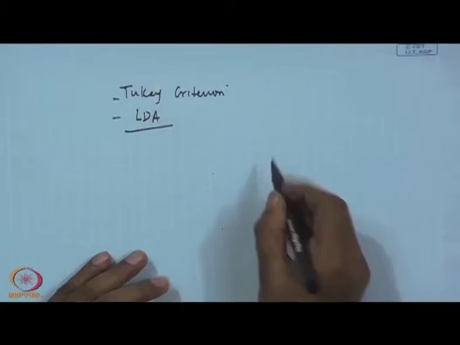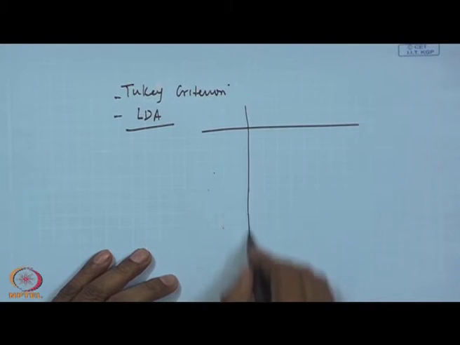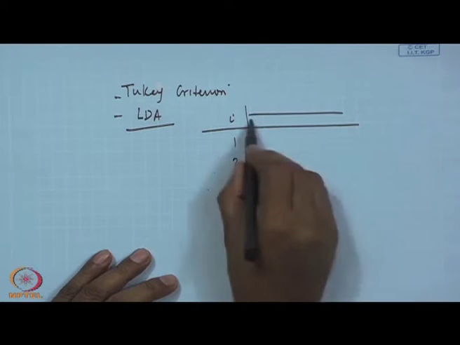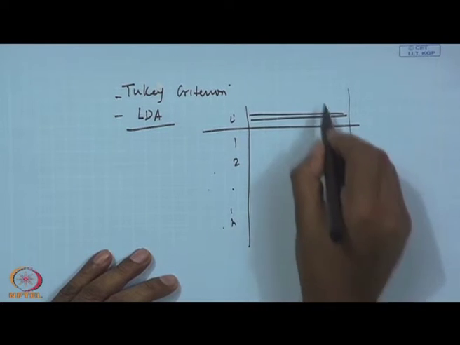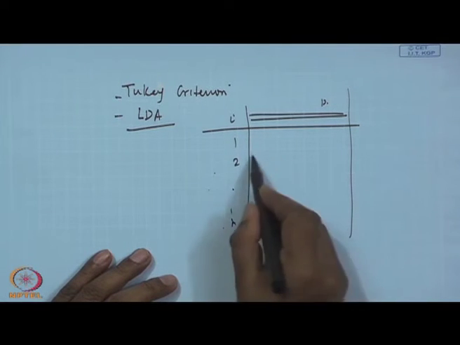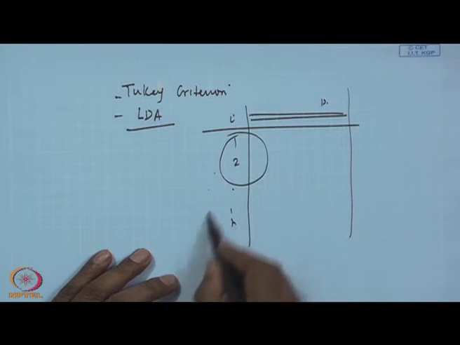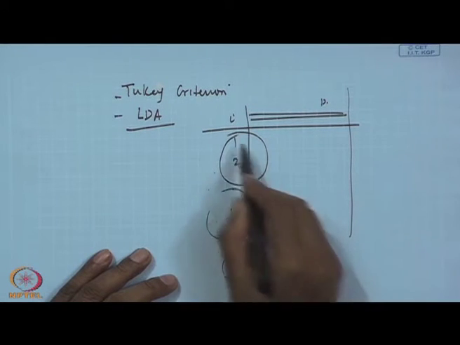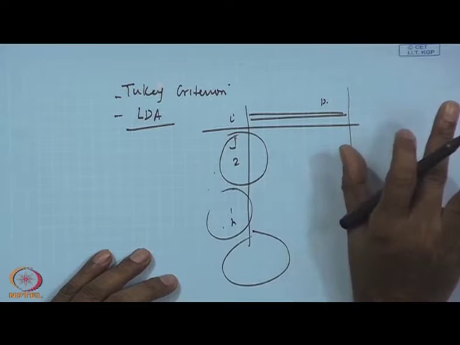Clustering is what? Suppose I have several individuals 1 to n, then depending on certain characteristics, let it be p characteristics, it may so happen that 1 to 5 are making one group, rest is one group, rest is one group. That is from the individual observation point of view we will find out like this.